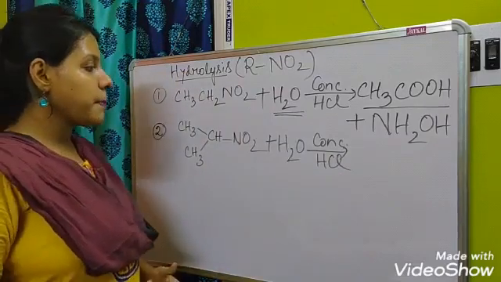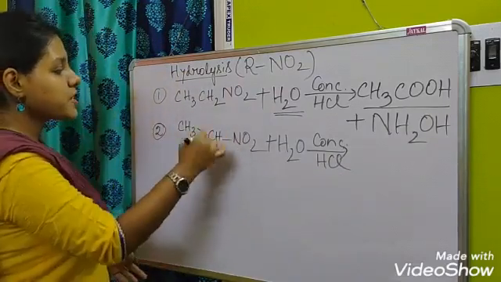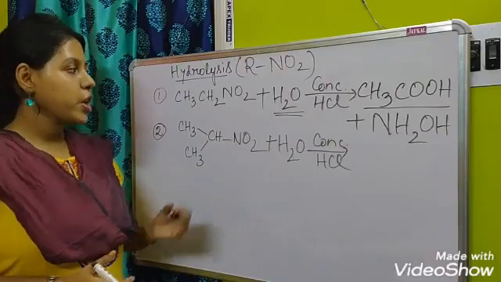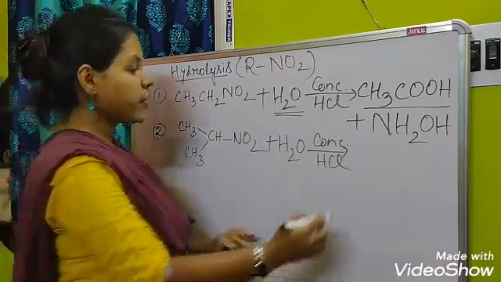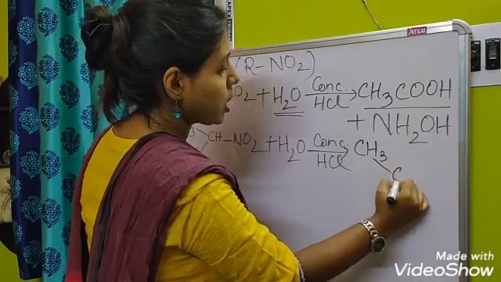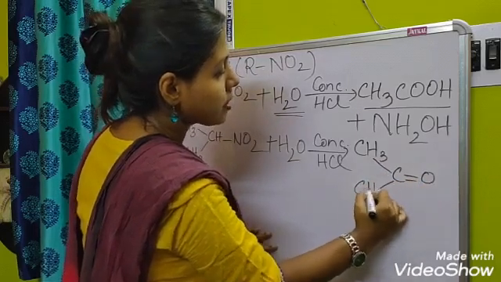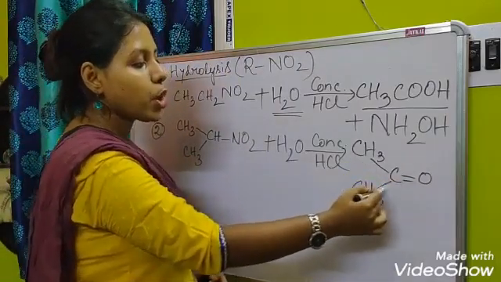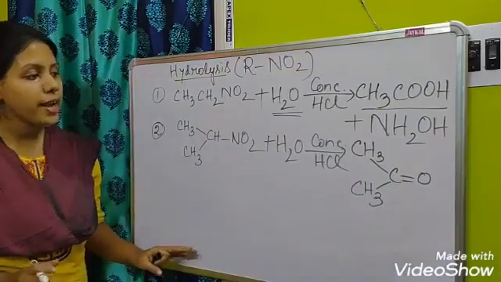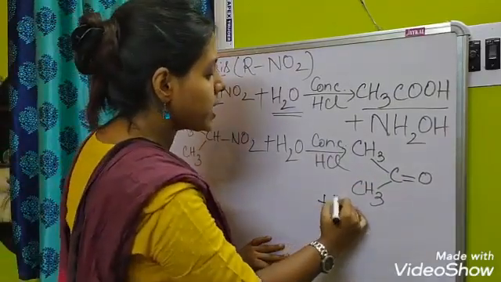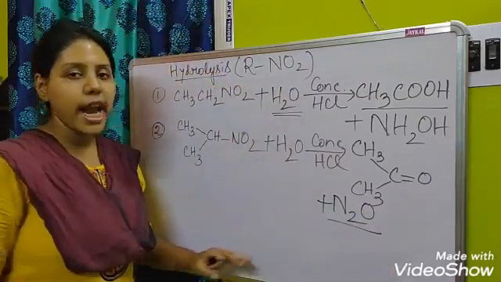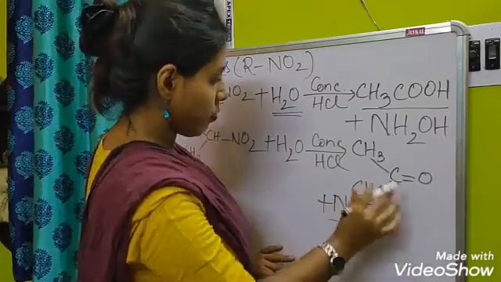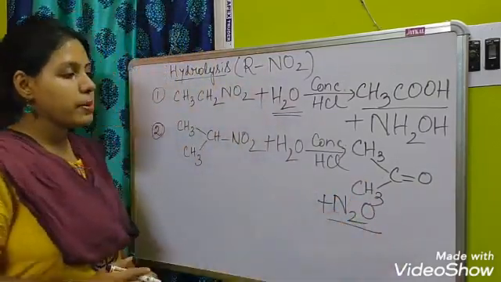From this compound, due to hydrolysis, this part will be converted into a ketone, that is acetone, with the formula CH3-C(=O)-CH3. Along with this, nitrous oxide, N2O, will also be formed. So these are the main compounds that will be formed here.